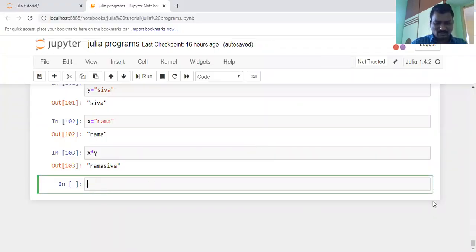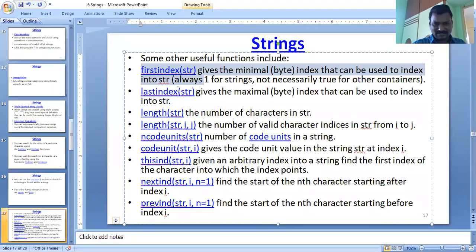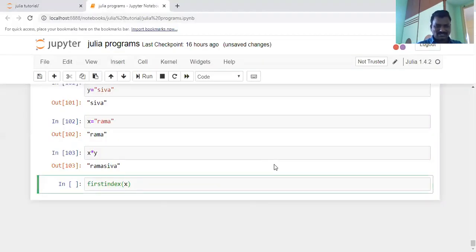For example, firstindex is a function. That's why I am writing x here: the first index of x, the first index of the string called x. What is the result here?